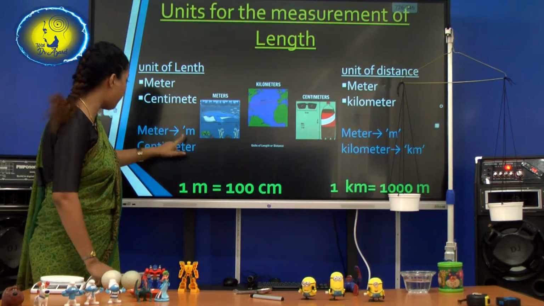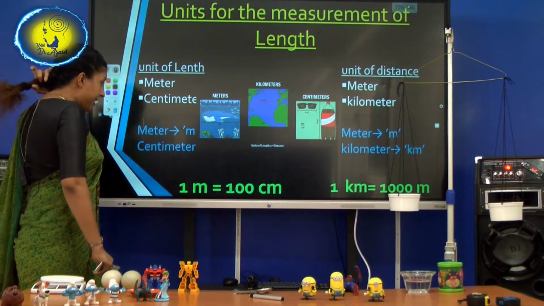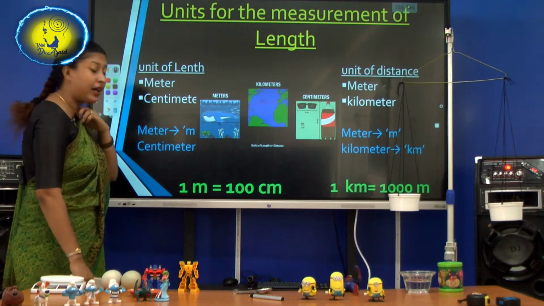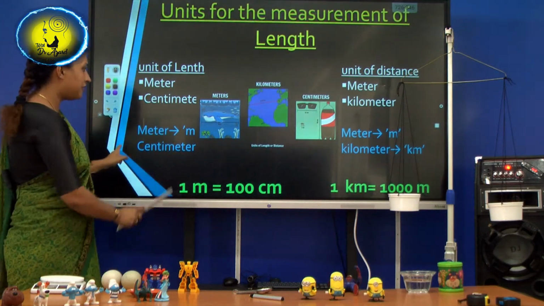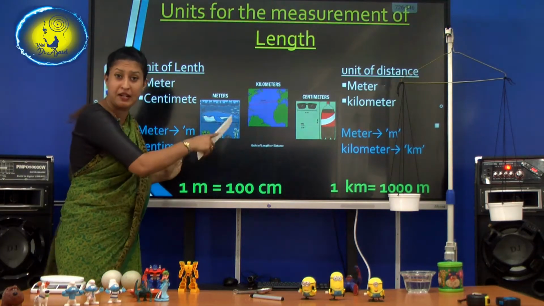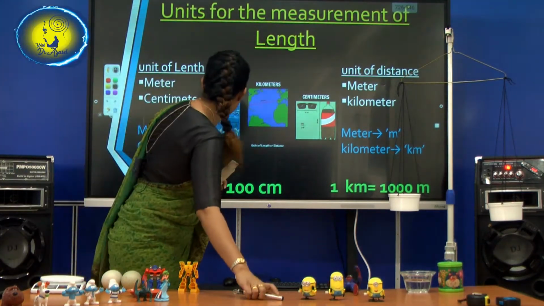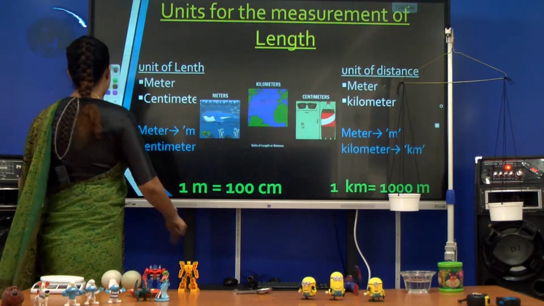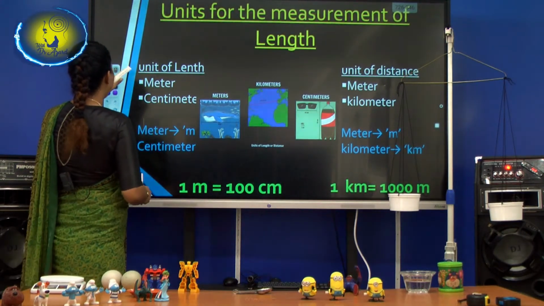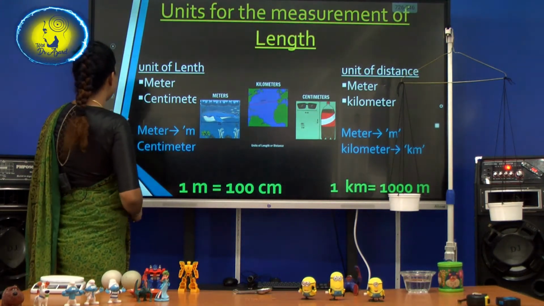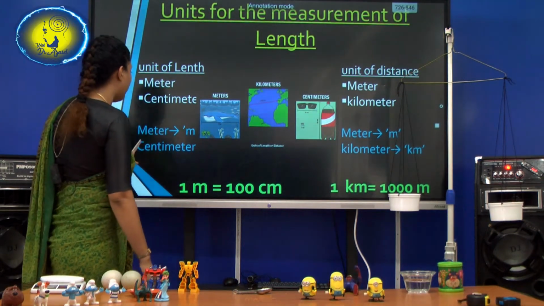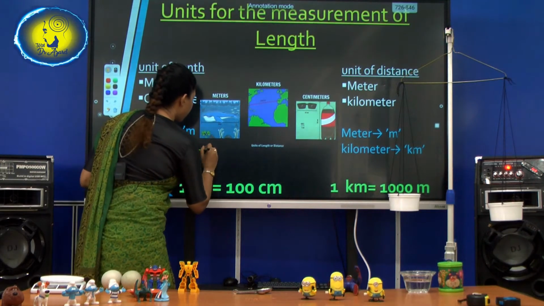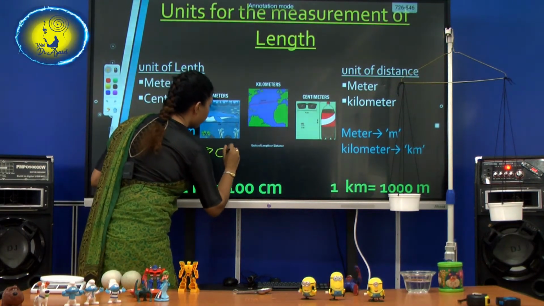What is it? M. And for centimeters, the shortened form is what? cm. Sorry, it's not included in the slide, but I will write it. I will write it for centimeters. The shortened form is cm.